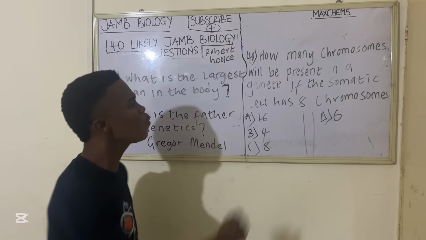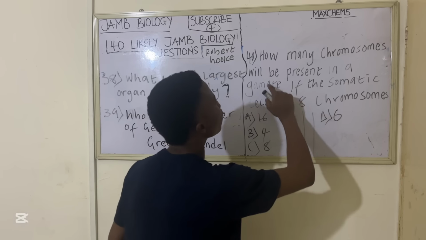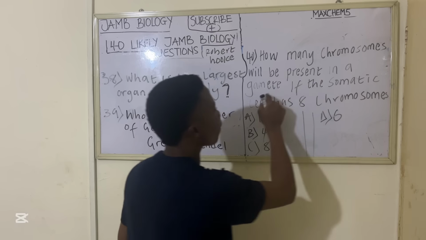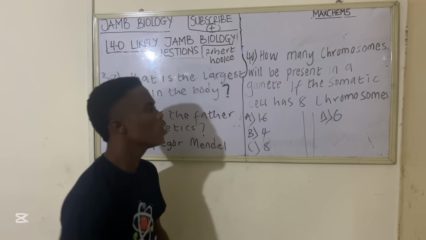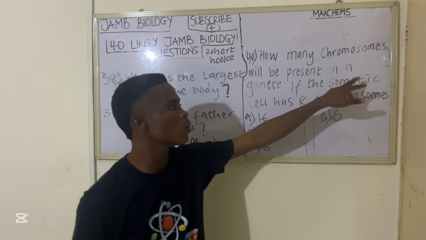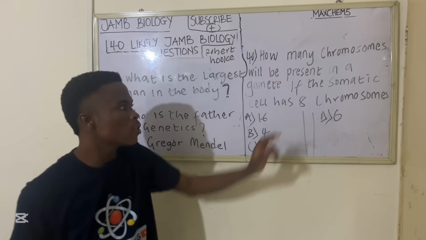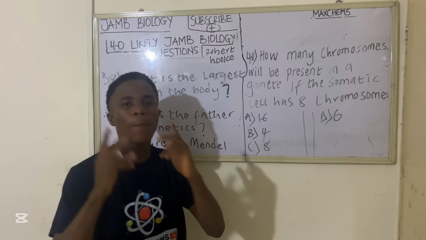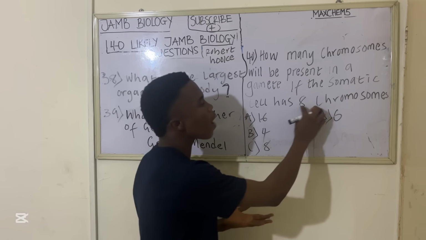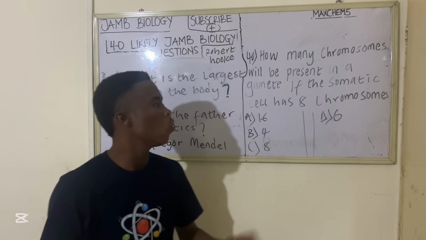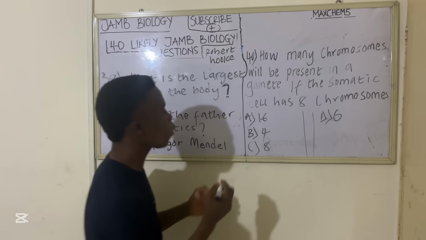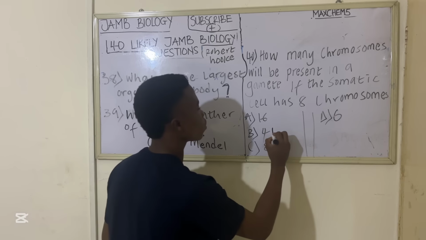So the question is, how many chromosomes will be present in a gamete if the somatic cell has 8 chromosomes? That means if the somatic cell, which is diploid, has 8, the gamete, which is haploid, is going to have half of this, which is 4. 8 divided by 2 is 4. So the correct option here is option B, which is 4.